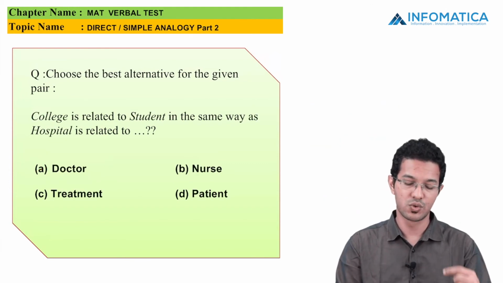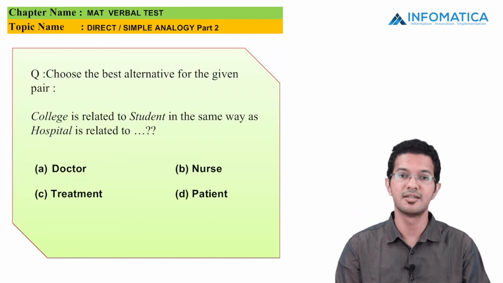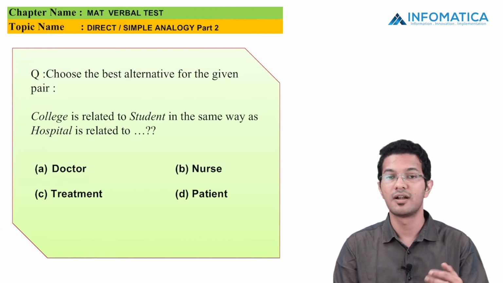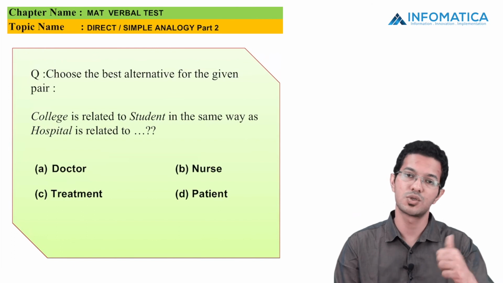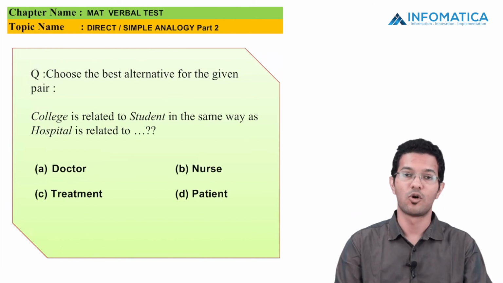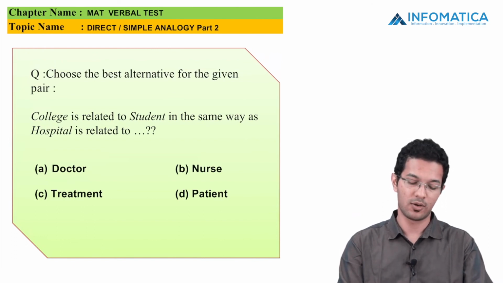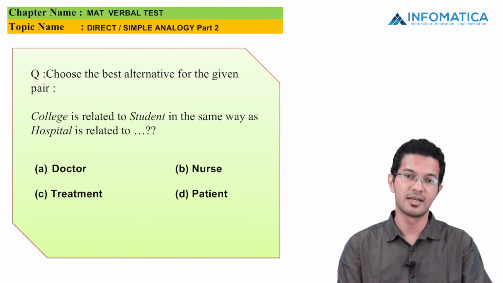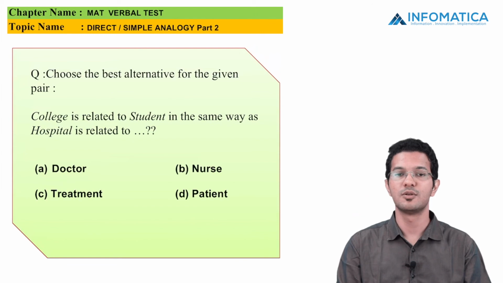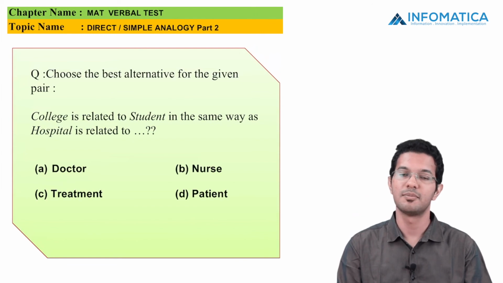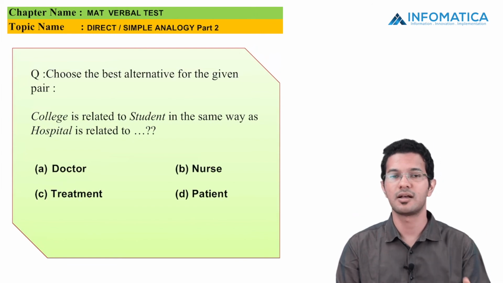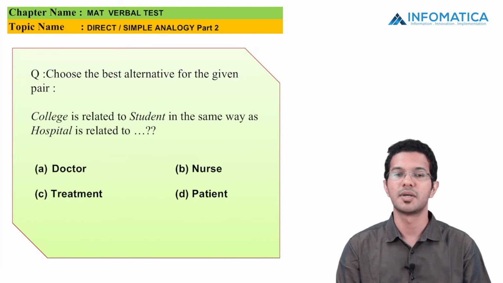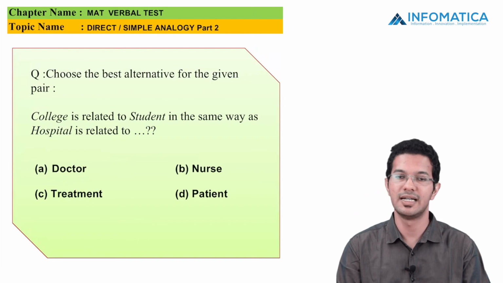College is related to student in the same way as hospital is related to what? So where does the student go? The student goes to a college. So how can I relate hospital to? Is it A doctor? Is it B nurse? Is it C treatment? Or is it D patient? I know that a person who is not well is called a patient. So where do patients go? Obviously, patients always go to hospitals. So the answer to this question is D, patient.